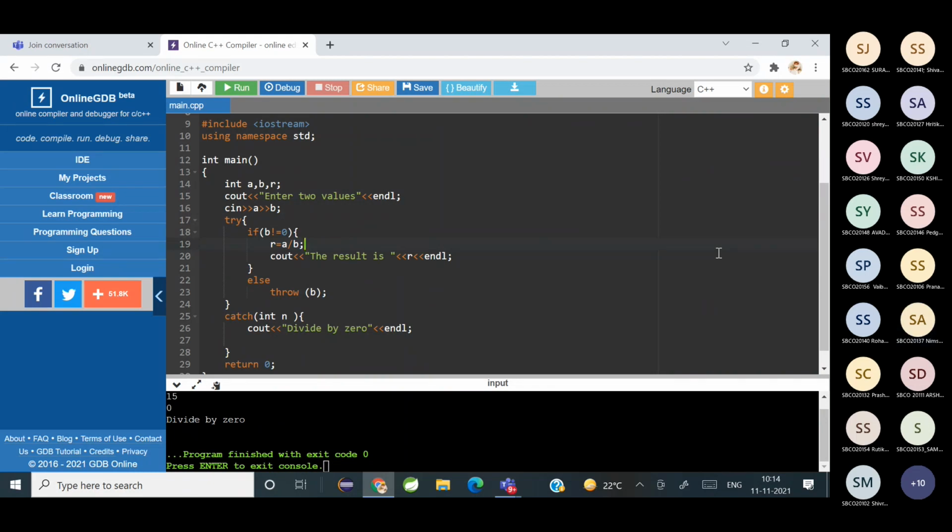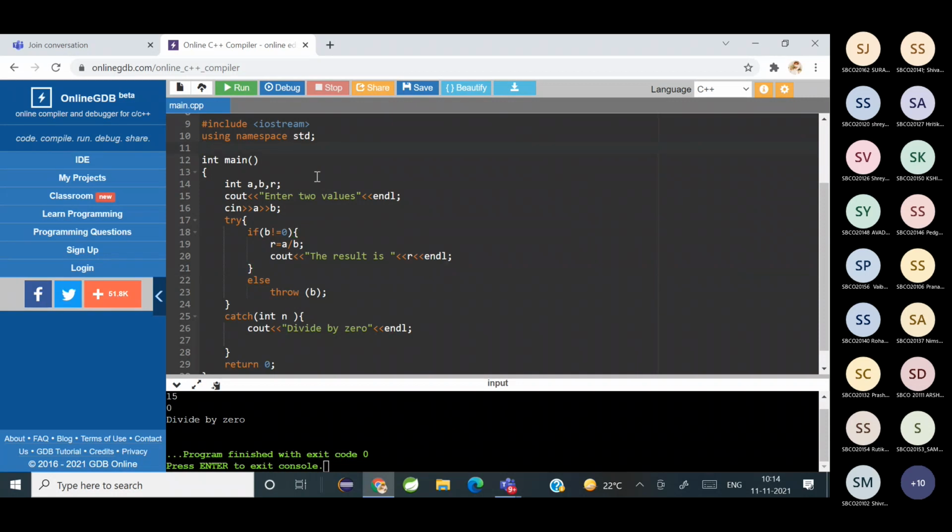Okay, fine. So the next is how to use multiple catch blocks. As I told you, a try block should have at least one catch block. So the try block is followed by a catch block, and the try block can have at least one catch block, or it can have multiple catch blocks. We'll see an example of that. We'll write a code representing that right now. But before that, we can also invoke an exception handler using functions.